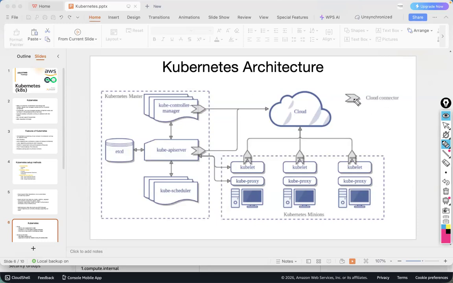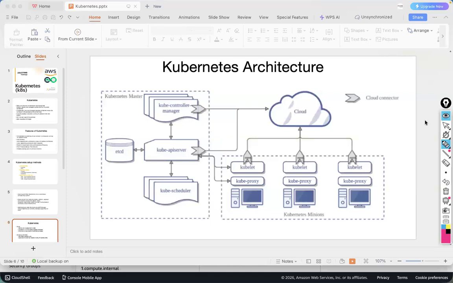See, in this architecture, what we do first is create one manifest file. My requirement is I want to create 3 pods, or I want to create 5 pods. So I have written the code in the manifest file, and I'll apply this manifest file to the Kubernetes master.